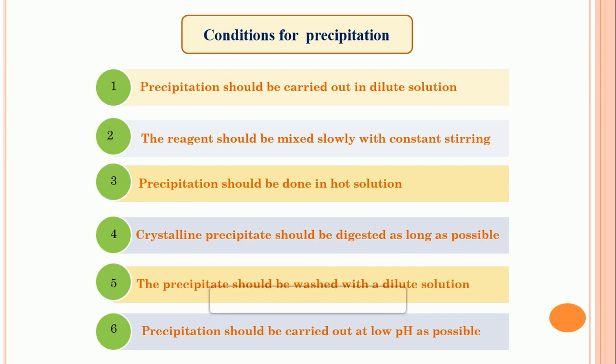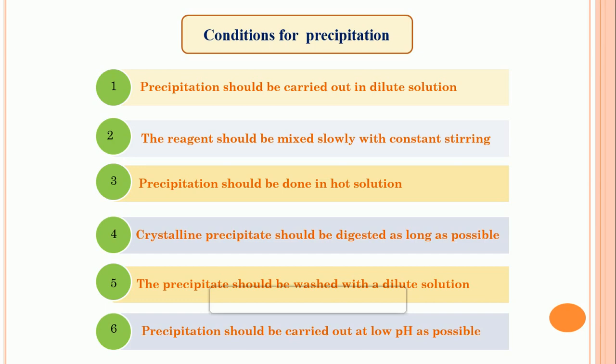So if it is possible, do the digestion as long as possible. Due to that there is no chance of adding impurity over the main precipitate, and only the pure precipitate with perfect size is formed. So therefore do the digestion process.